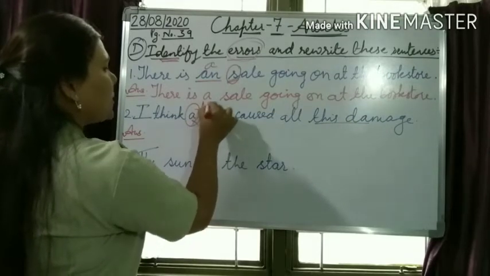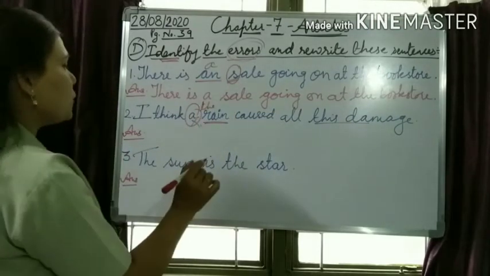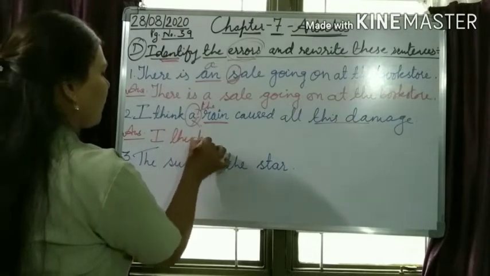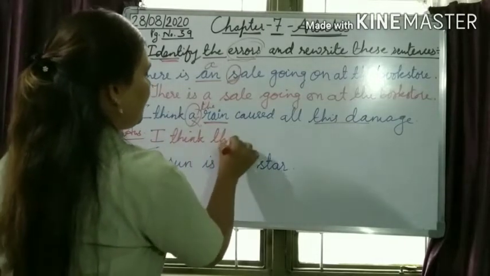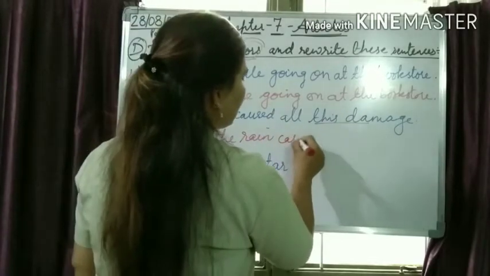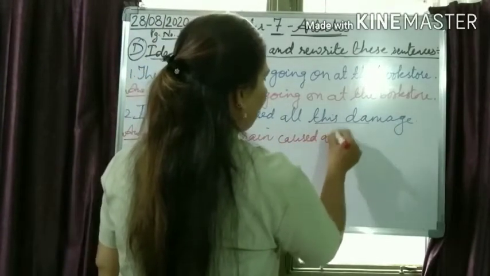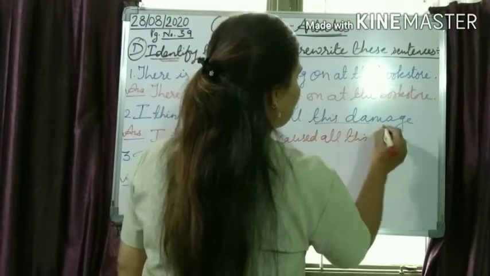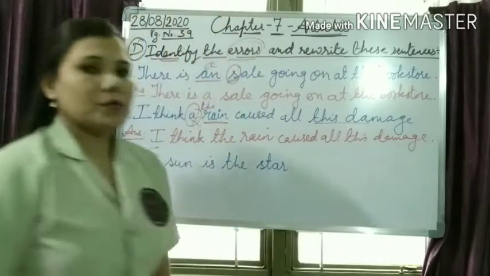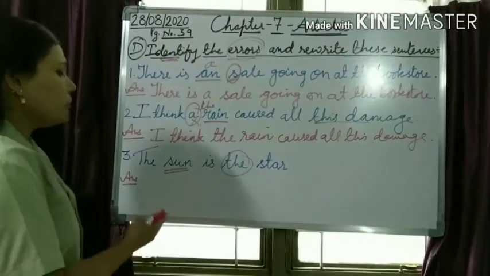The article the. So how will the sentence be changed? I think the rain caused all this damage. Okay, let's move to the last one.